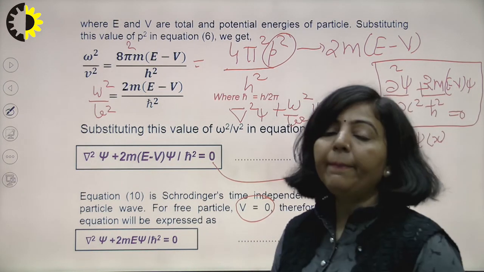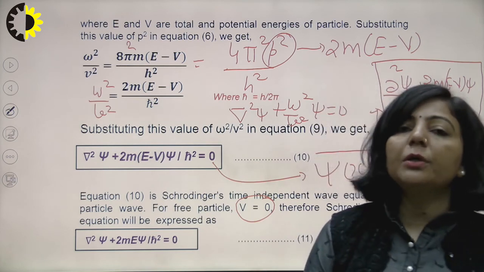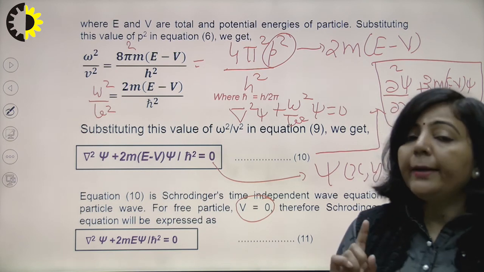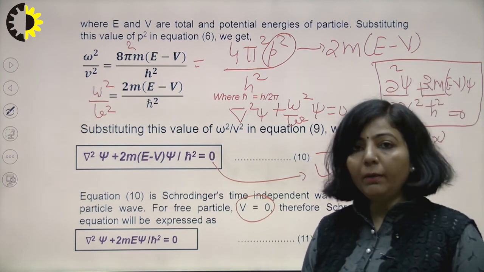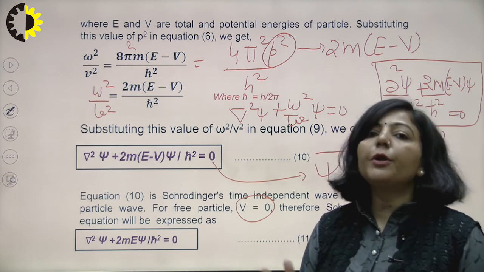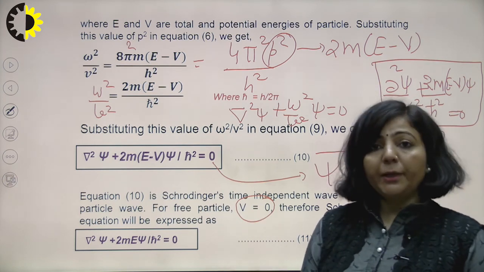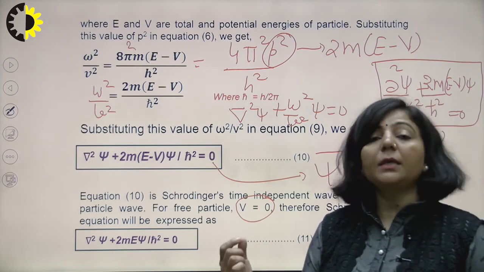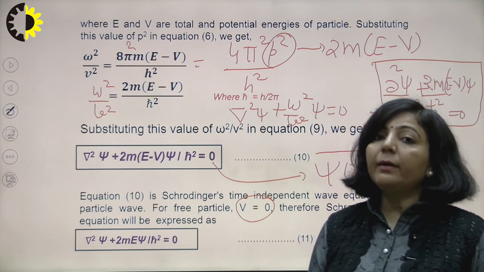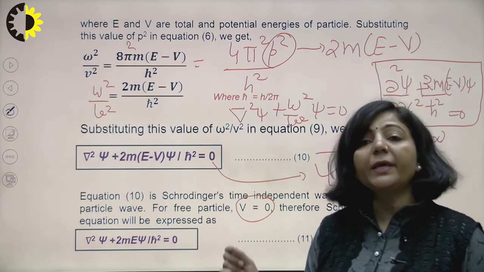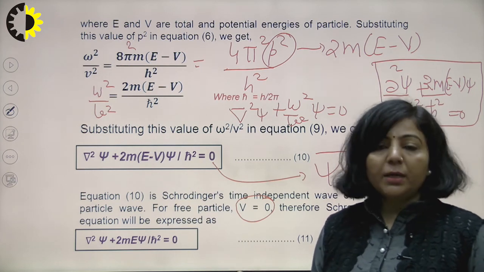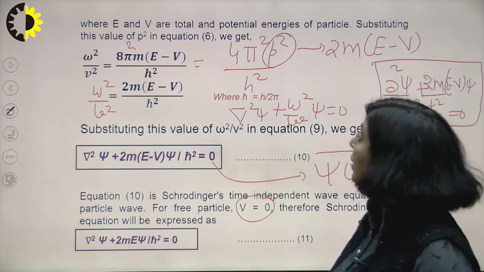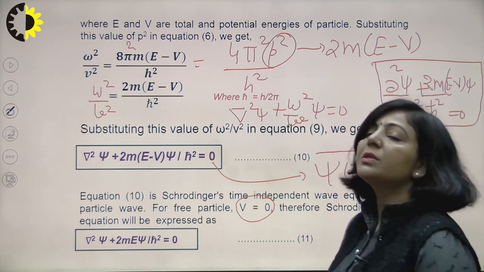So what we have done is take the general Schrodinger wave equation, which was proposed by Schrodinger on the basis of the electromagnetic wave equation. In that equation psi is a function of x, y, z and t. We represented that psi as a product of two functions, where the first is independent of time and the second is independent of space coordinates, and that time dependent function is e raised to the power i omega t. We differentiated that psi with respect to x, y, z and t two times, substituted it back into the general equation, and after simplifying we got del square psi plus omega square upon v square psi equals 0.